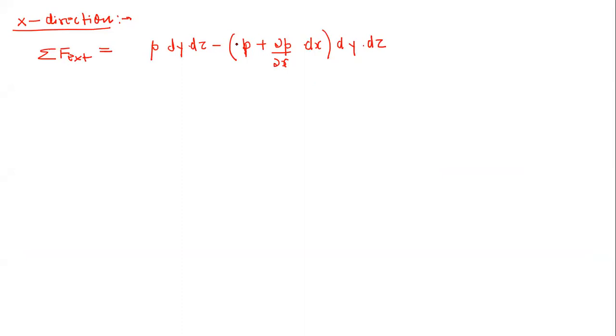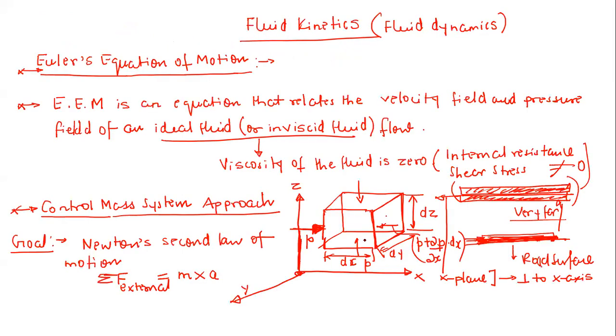So very important thing I want to mention here. Many times people take it in the reverse way, that is, they take this term positive and make this minus. Never do this, because when you apply Newton's second law of motion, the sign conventions matter a lot. If you take this as positive and this as negative, it could happen that the mass is accelerating or decelerating, and then you have to take a proper sign convention on the right hand side. So always take the sign convention: the force which came first, then the force which came later. We are taking the forces acting in the plus x direction as positive, and the forces acting in the minus x direction as negative, nothing else.